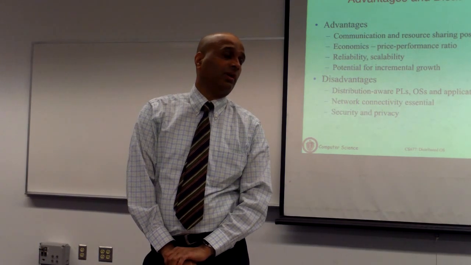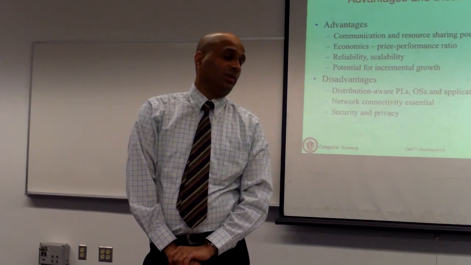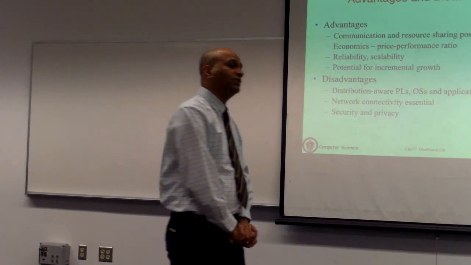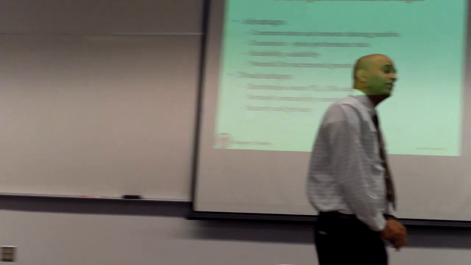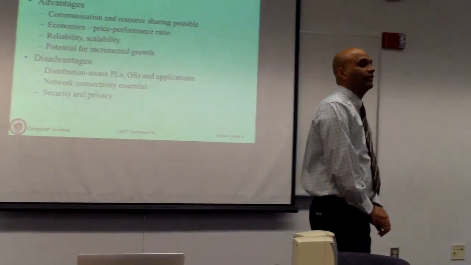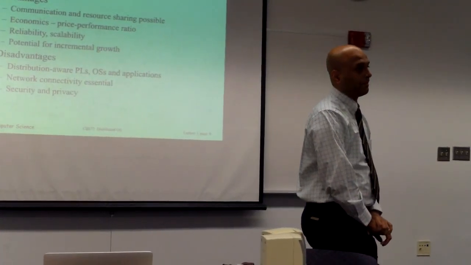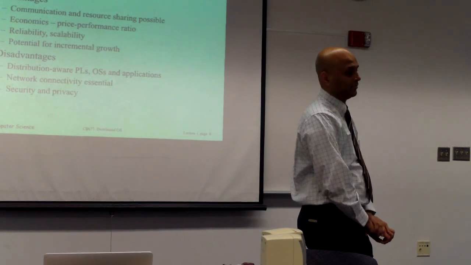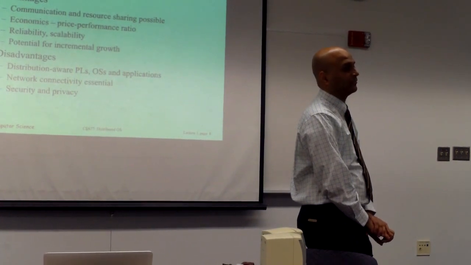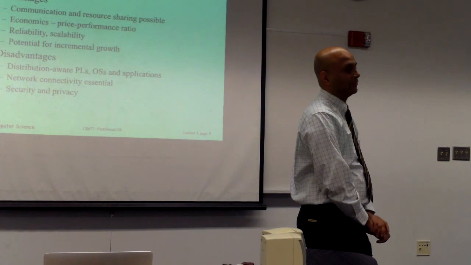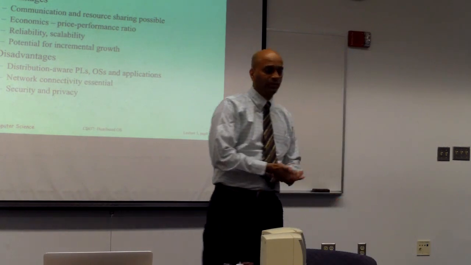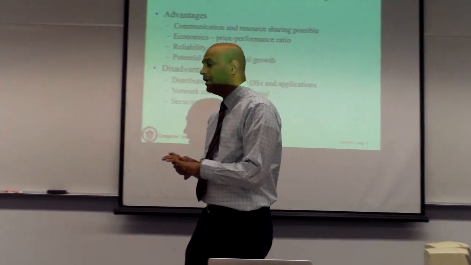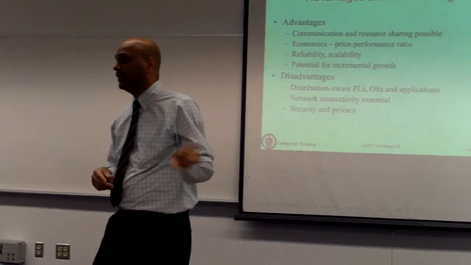GPUs. Okay, so how do you share a GPU on another machine? It's like you have multiple GPUs spread across different machines, and you have a large parallel program to be run. The parts of the program can be spread across these different GPUs, and the results can then be integrated. That's actually a sophisticated example.